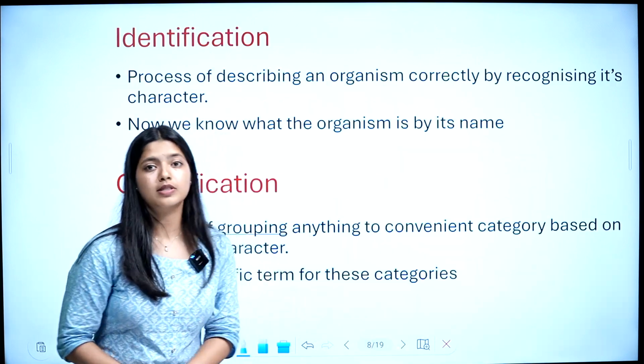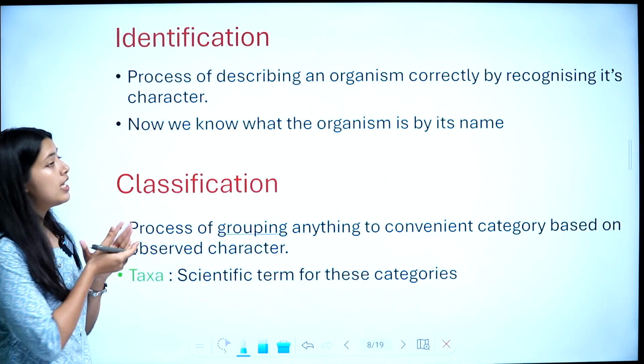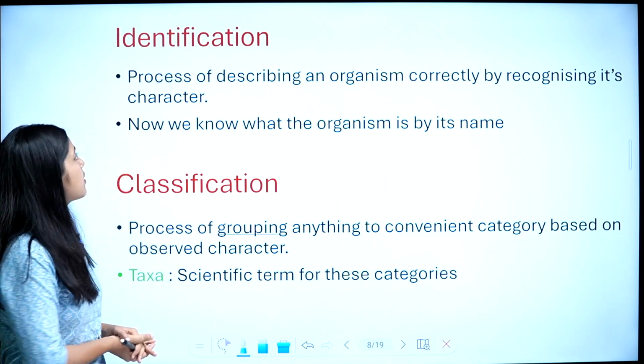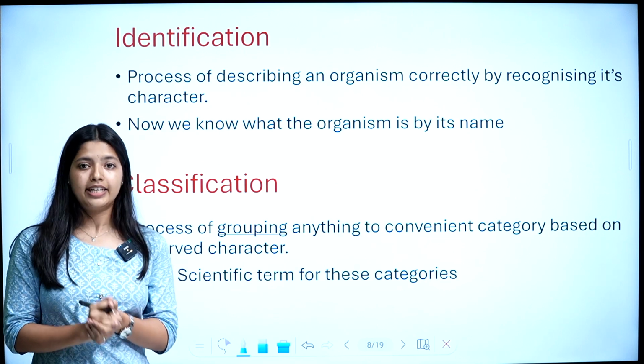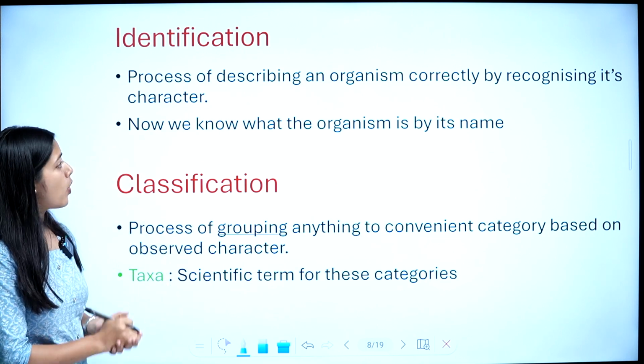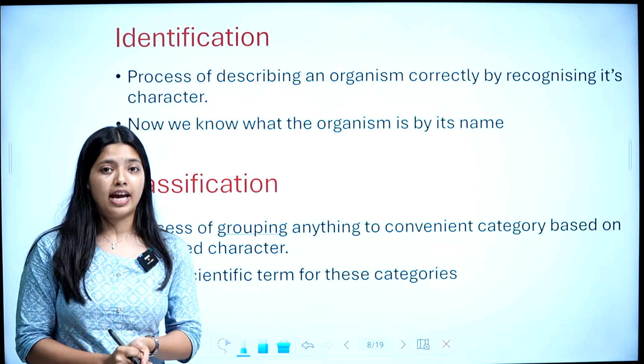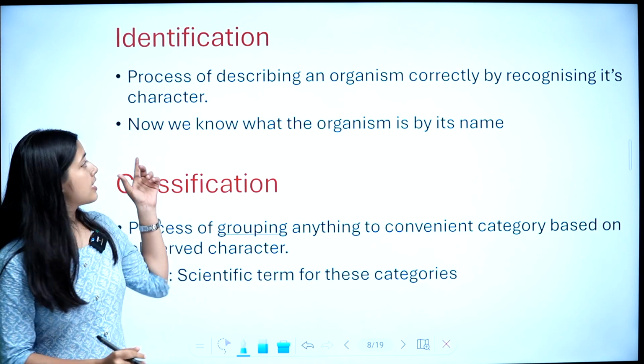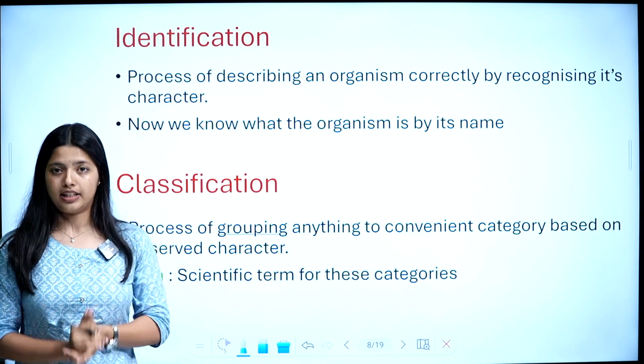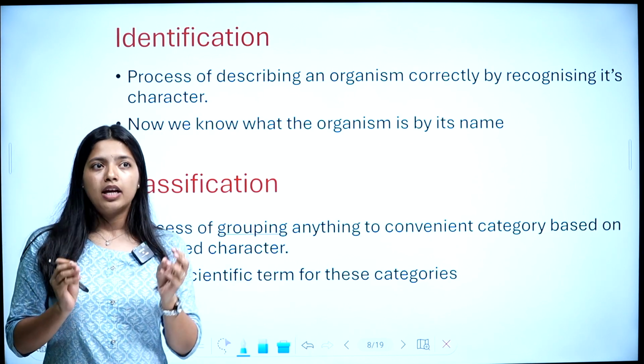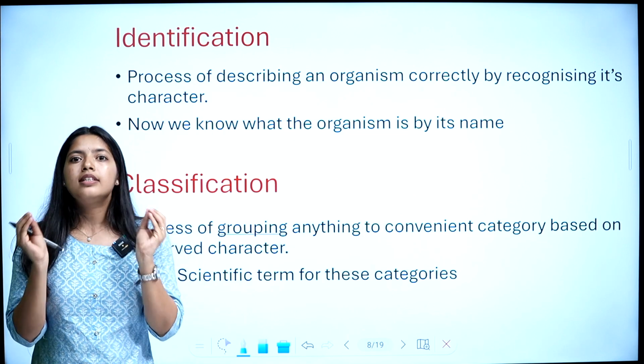I hope it's clear. So let's move on to the next portion, which is what is identification. Identification is the process of describing an organism by recognizing its characters. When you see an organism, you can understand its characters.